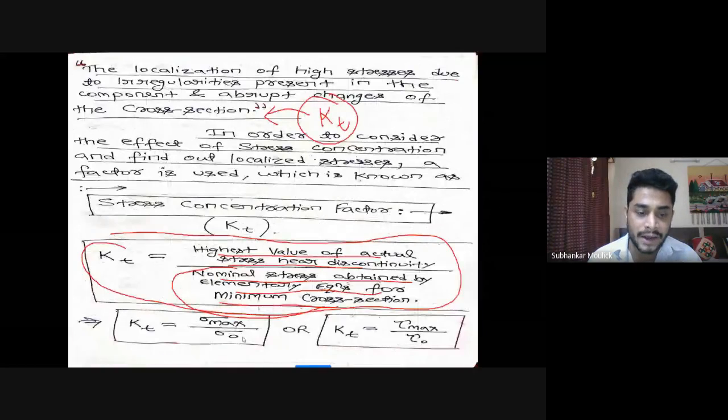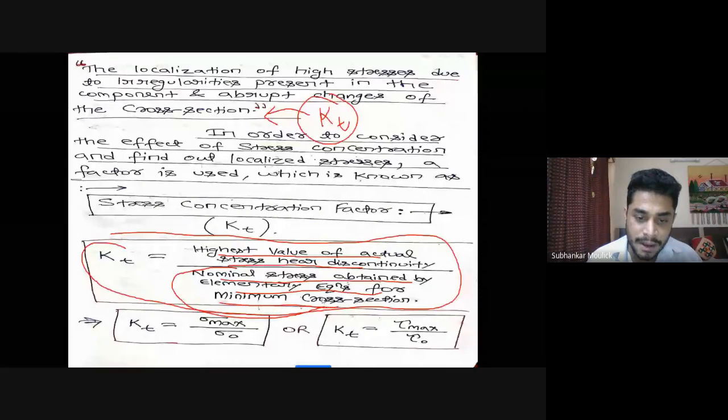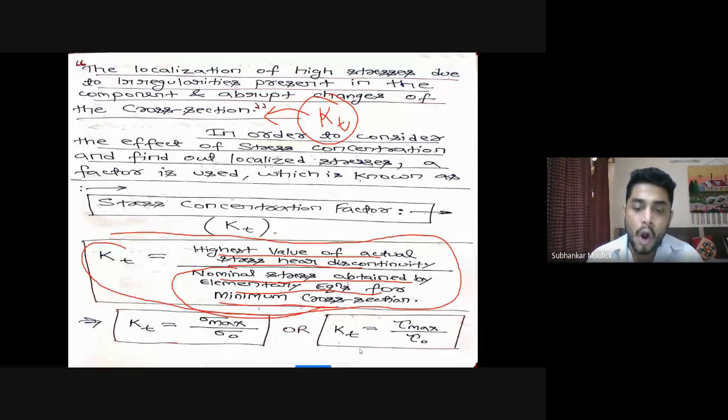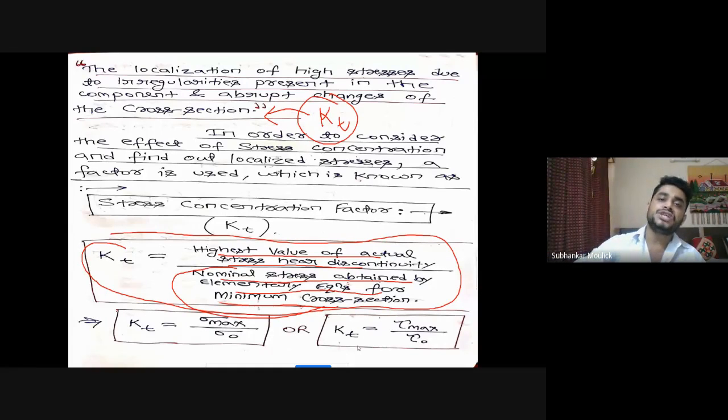So I can write Kt equal to sigma max by sigma nominal, or in terms of shear stress, the equation of Kt becomes tau max by tau nominal. Tau nominal and sigma nominal are the stress values when there is no change in the cross section.